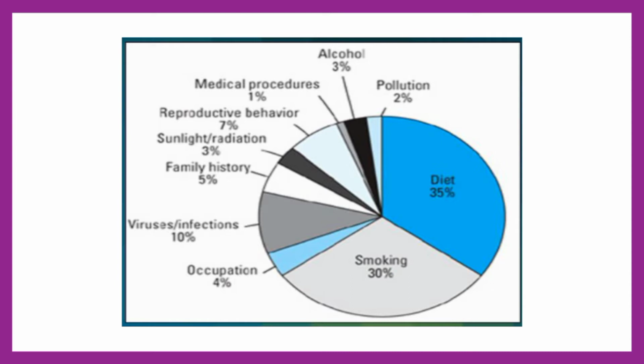Then other factors are your occupational factors, viral infections, family history, that is heredity, then sunlight or radiations, reproductive behaviors, then a few of the medical procedures, then alcohol and pollution. All these are the contributing factors or the causes of cancer, which are divided percentage wise, showing how much percentage is responsible for production of cancer.